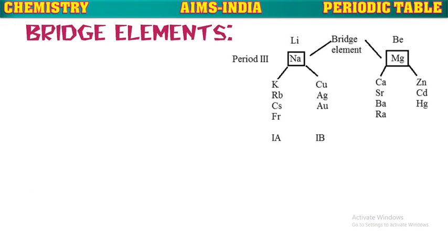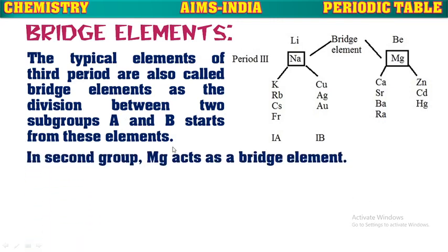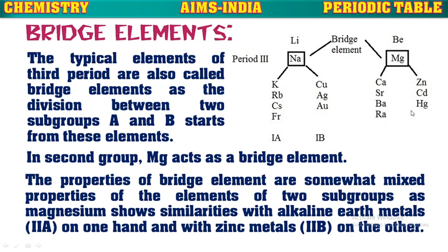Next, bridge elements. The typical elements of the third period are also called bridge elements, as the division between the subgroups A and B starts from these elements. In the second group, magnesium acts as a bridge element. That means magnesium can act as a bridge element for 2A group as well as 2B group elements. The properties of these bridge elements are somewhat mixed properties of elements of two subgroups. For example, magnesium shows similarities with the alkaline earth metals in 2A group on one hand and the zinc metals in the 2B group on the other.